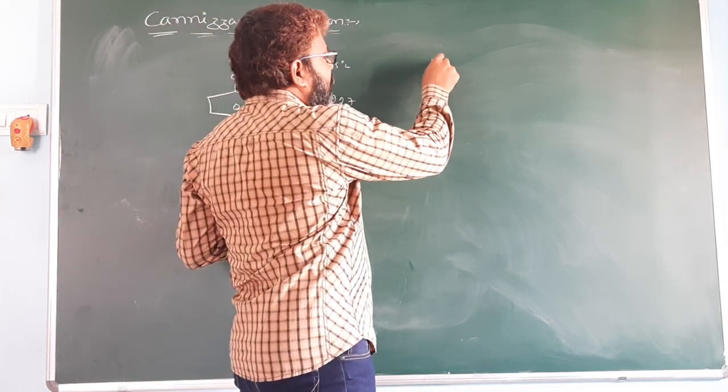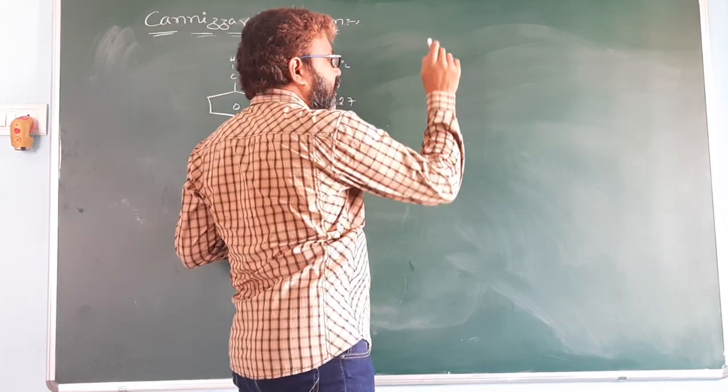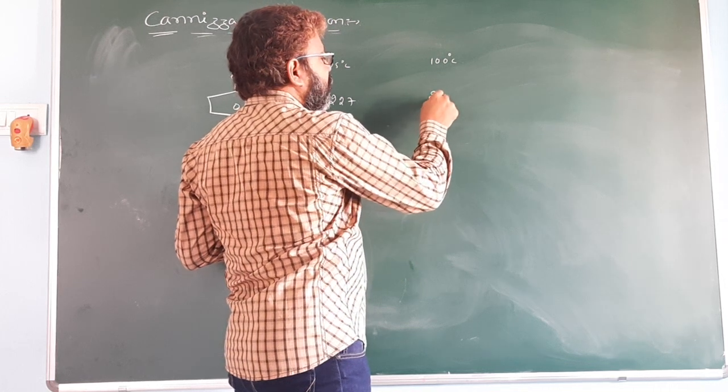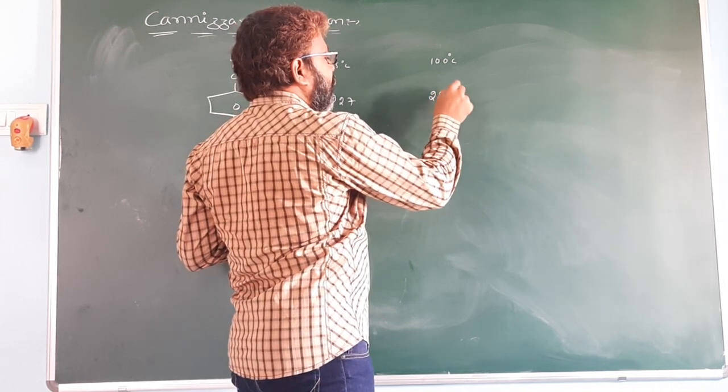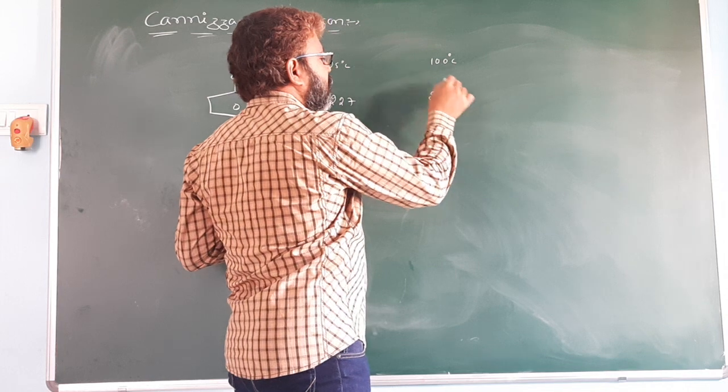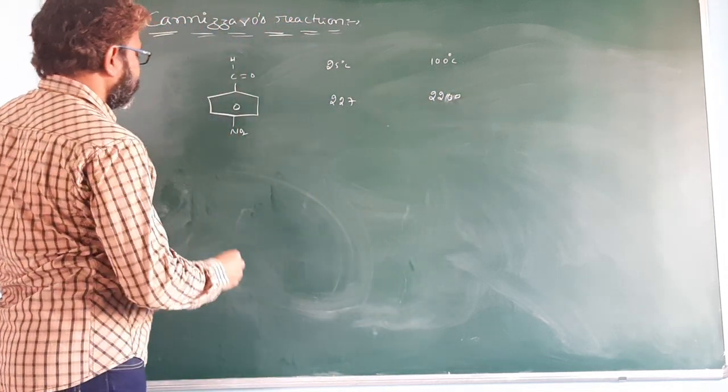At 100 degrees centigrade temperature, it is 2200 times faster than benzaldehyde.